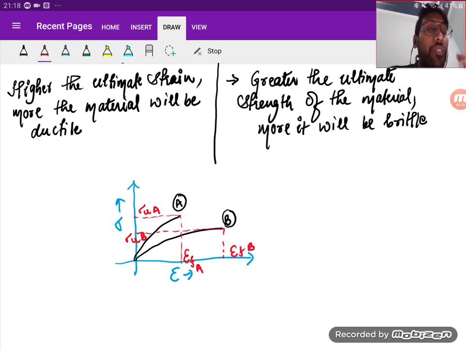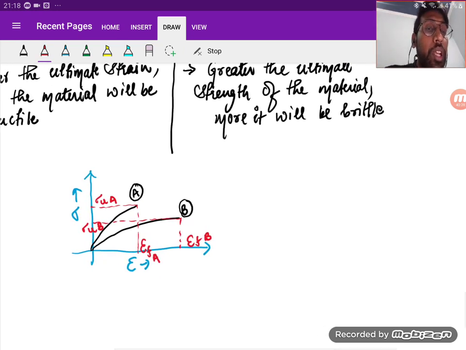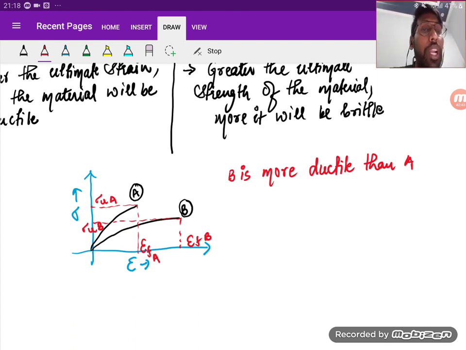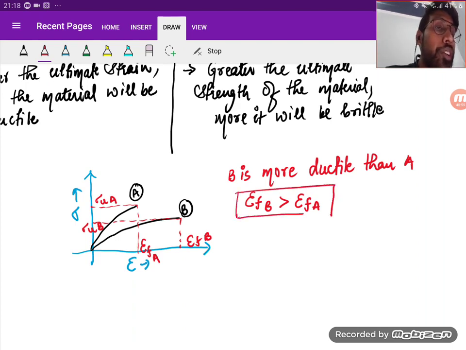So which is more ductile, which is more brittle? Try to understand. Can I say that B is more ductile than A? Why? Because the ultimate strain in B is more than the ultimate strain in A. Yes or no? Right. So we say that B is more ductile.